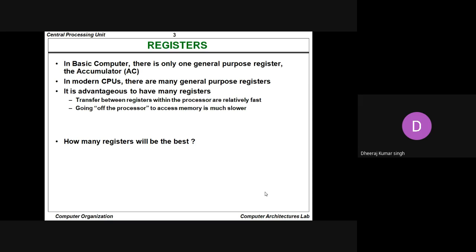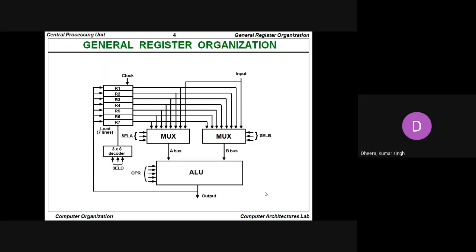So, in the general register organization shown here, registers are there, a decoder is there, multiplexers are there, and an ALU circuit is there. The input lines reach up to the multiplexer, and the registers are associated with the decoder as well as with the multiplexer, and the calculations occur.